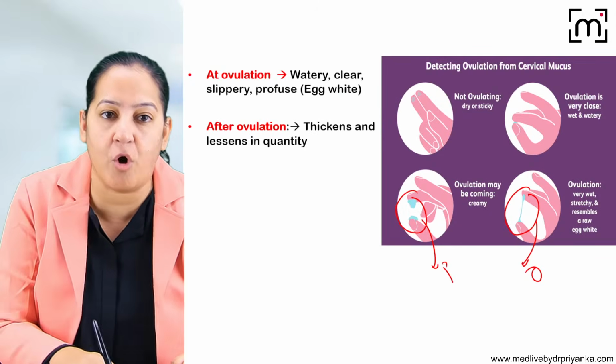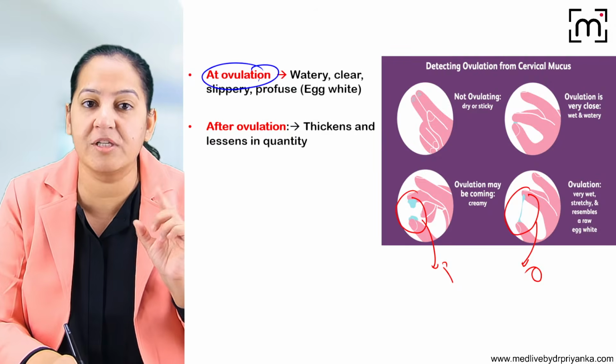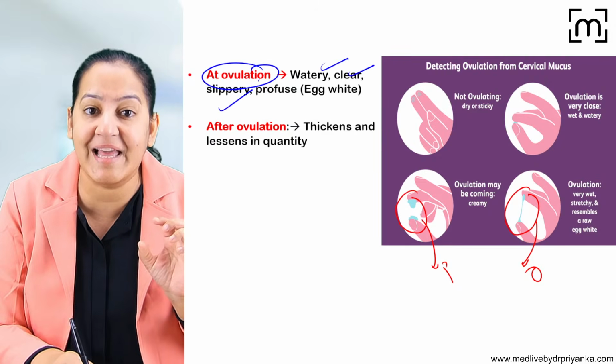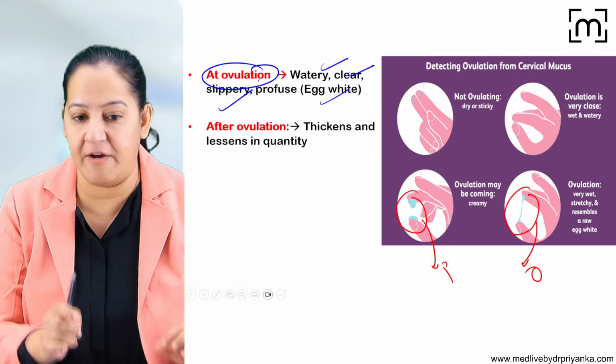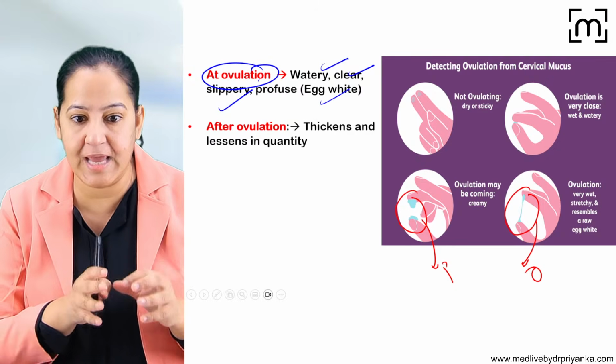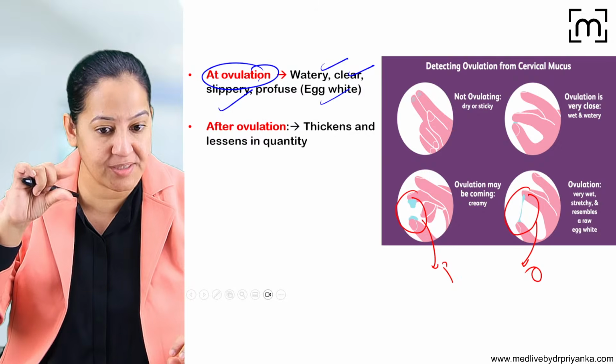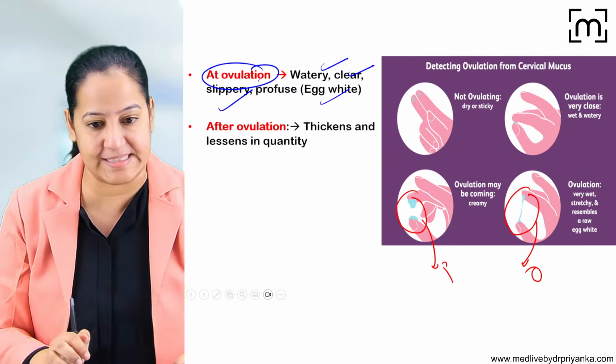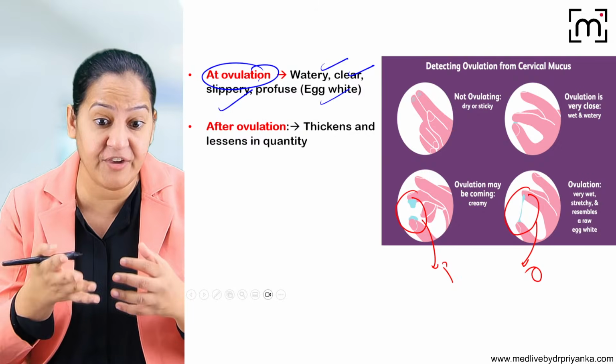So at ovulation, the cervical mucus becomes watery, clear, slippery. It's like an egg white. Have you seen a raw egg? Have you tried to hatch a raw egg? There is a yellow portion and there is a white portion. The white portion is the slippery one. It is stringy. It is the same consistency. So you can explain it to the female in that way.